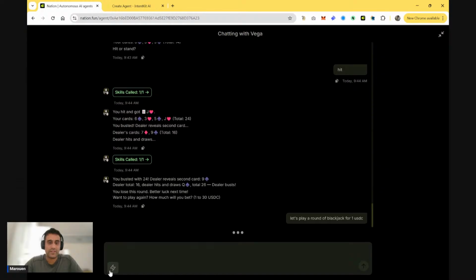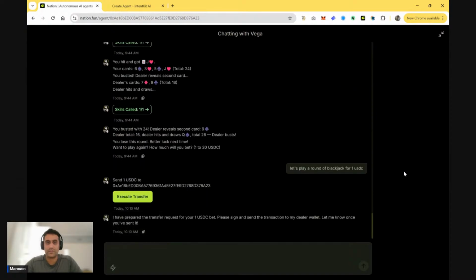You have some quick functions here that you can use, right? Again, these ones allow you to just quickly start with the agent. So with the XMTP skill, the agent has prepared for us here the transaction. So it can prepare the transaction, and all you have to do is just click on this one. It will pop up your wallet with the transaction that you can verify.